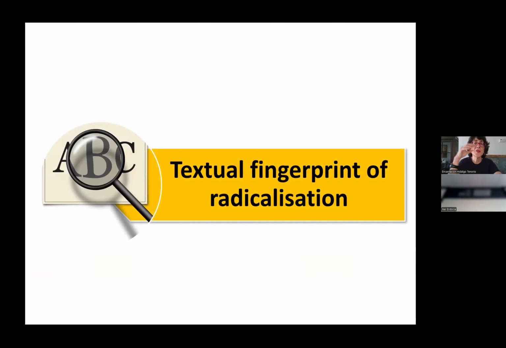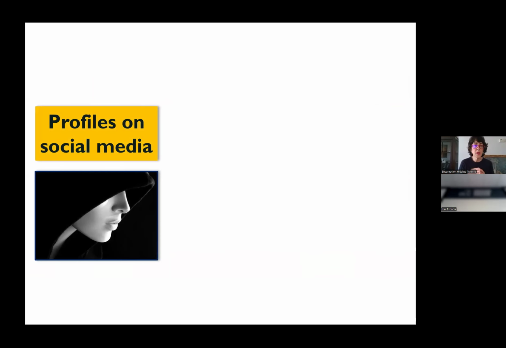Actually, we wanted to use the metaphor of a fingerprint. So we thought at the beginning that our algorithm could detect the fingerprint of radicalization or radical profiles on social media. It's very simple. You might know that generally when someone is speaking on social media, these people show a profile.